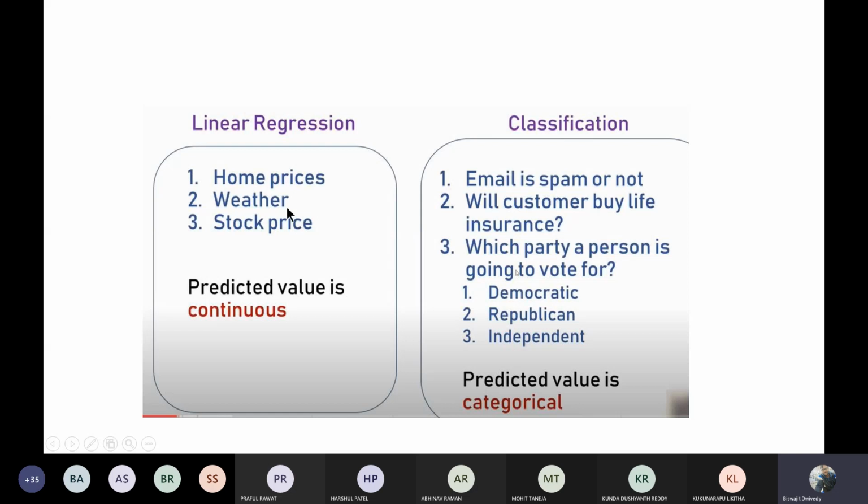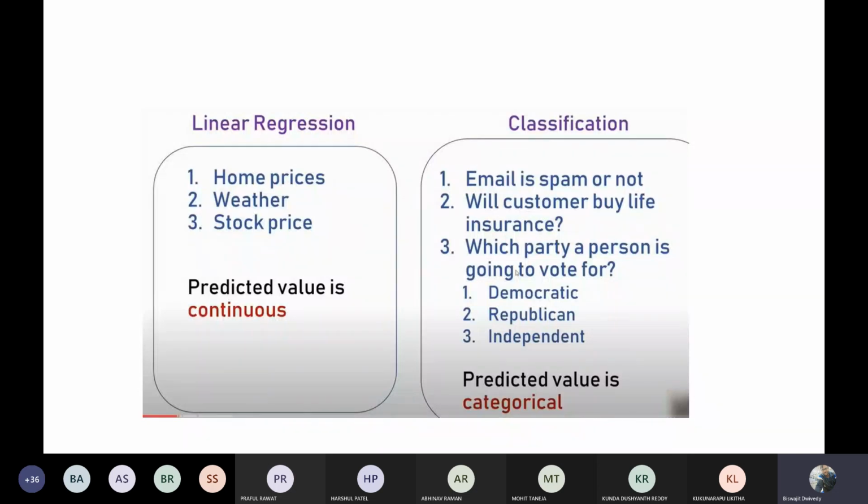Weather means, don't think that weather is going to be good or bad. In this case, weather means what will be the future temperature, what will be the future wind speed, what will be the value or quantity of the rainfall, like that. If you are predicting that weather will be sunny or it is going to be rainy, at that time that will come under your classification type. Whenever we are doing classification, that means the predicted value is categorical, means the data will be categorical type. So there will be some categories from which we will be picking up the answers.